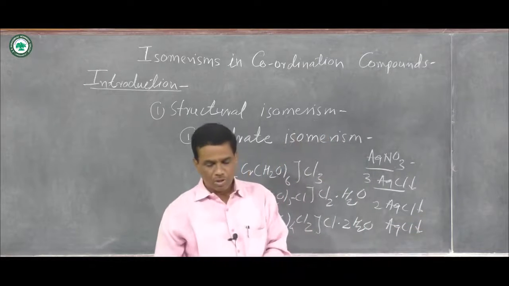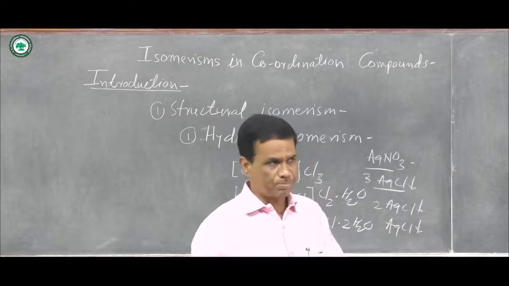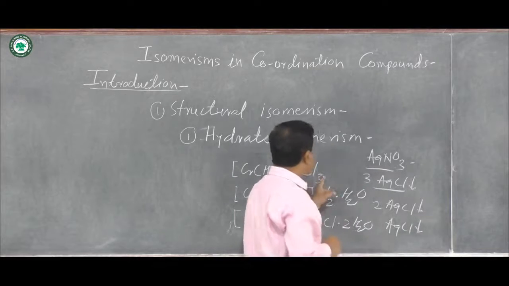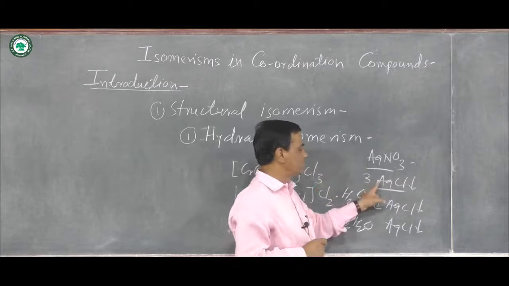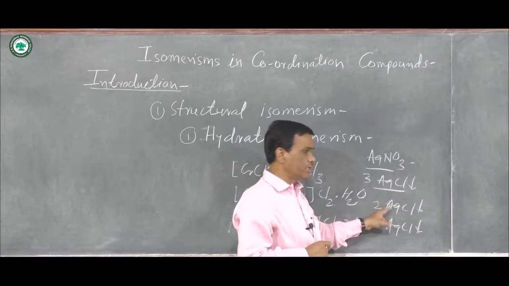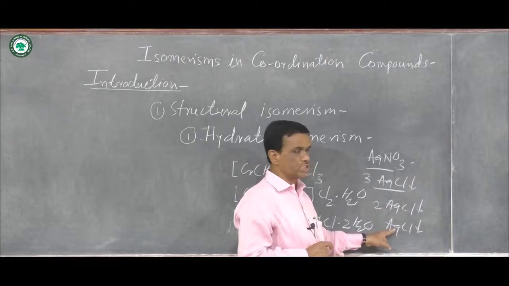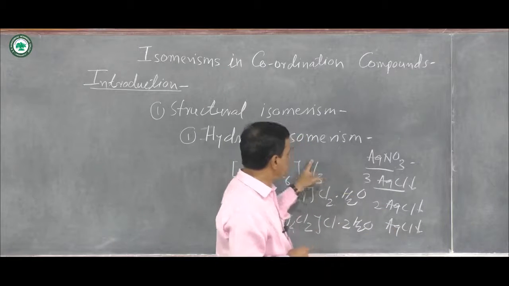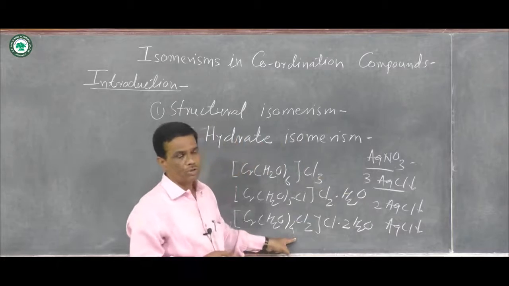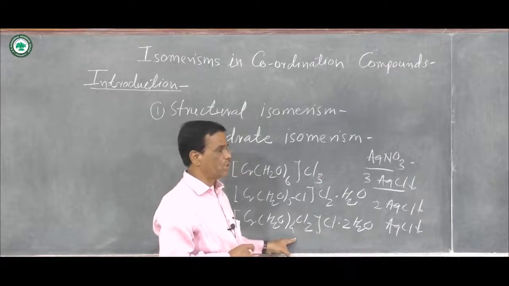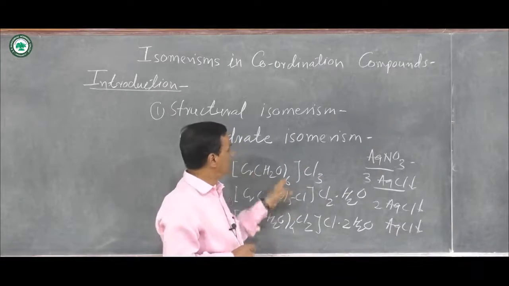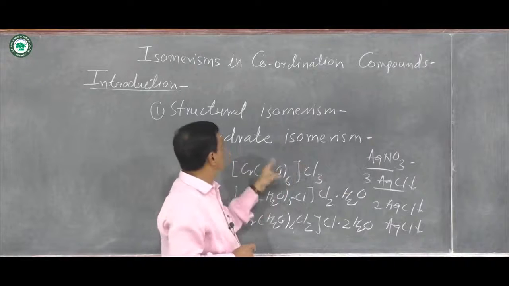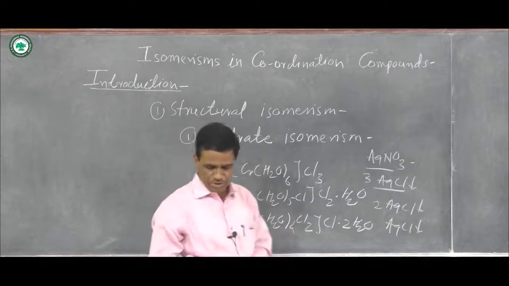All these 3 complex compounds form AgCl precipitate, but the first forms more AgCl precipitate than the second, and the second forms more than the third. All these are hydrate isomers of each other, and that phenomenon is known as hydrate isomerism, and it belongs to structural isomerism.